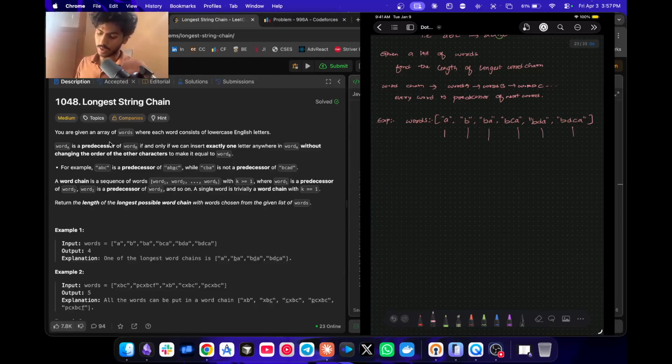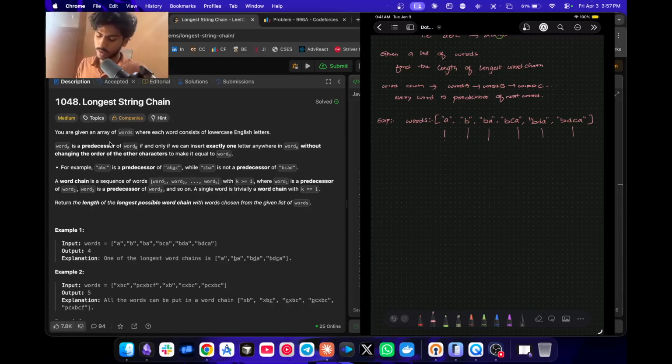If I have to find the length of the longest word chain here, it is a sequence of words, right? So it will start from some word and it will end at some word. Here I will try to create word chains ending at every word.